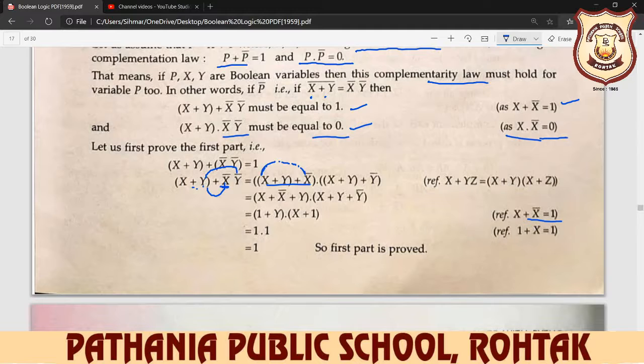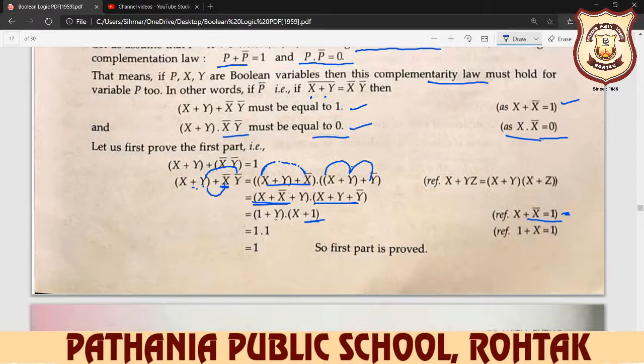Now you write here combine y plus y complement. So you write down x plus y plus y complement. After that, this x plus x complement always equals 1. So you write down 1 plus y, and here you write down x plus 1. Now second, y plus y complement, according to this rule, again y plus y complement is 1. So you write down x plus 1.